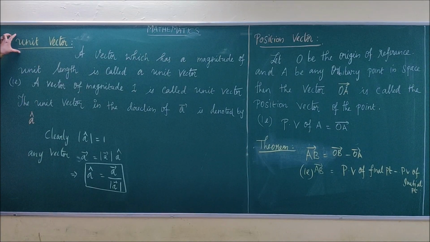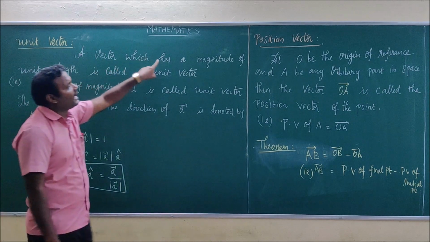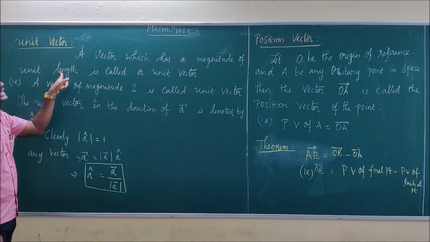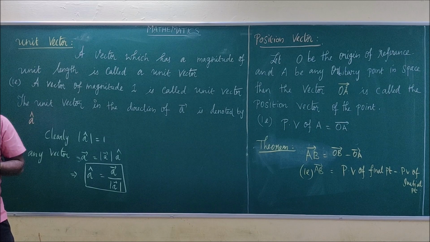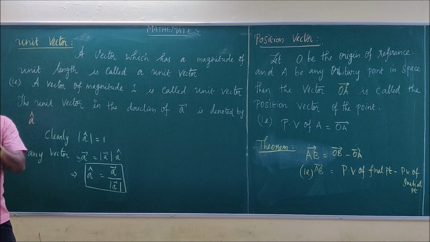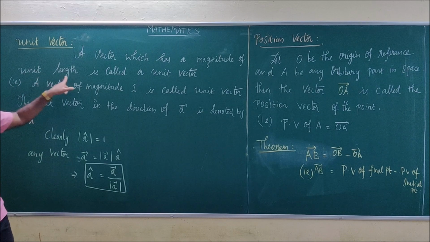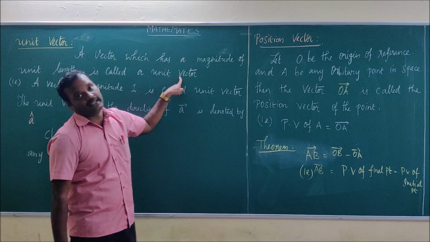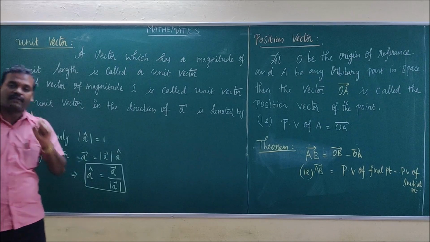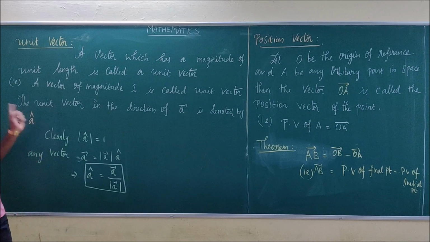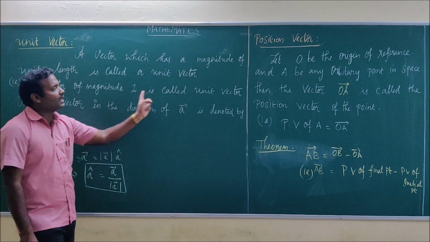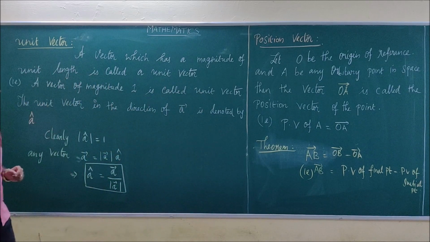So next, unit vector. From the name itself you should know that unit means one. Okay. A vector which has a magnitude of unit length. Unit length means it can be 1 centimeter, 1 meter, 1 kilometer, like that. But it should have the numerical value 1. Okay. So unit length is called a unit vector. Whenever the modulus of a vector is 1, then that vector is known as a unit vector. A vector of magnitude 1 is called a unit vector. That is what I have just told.